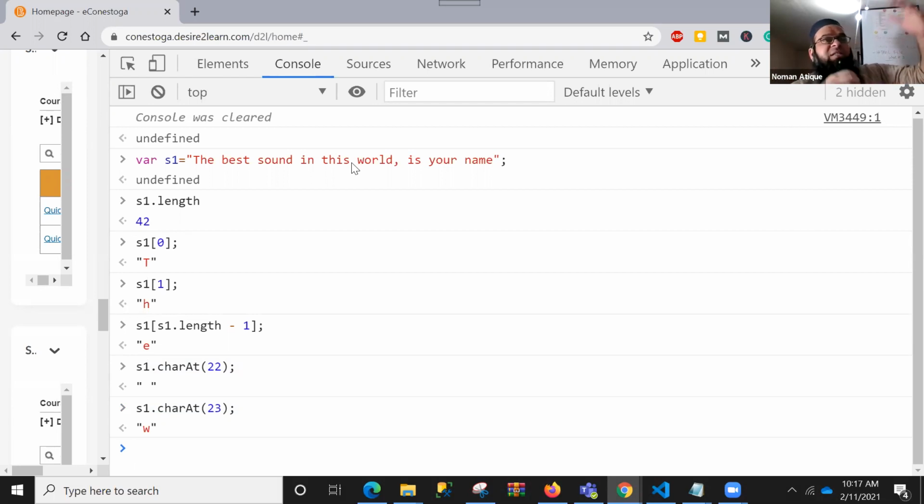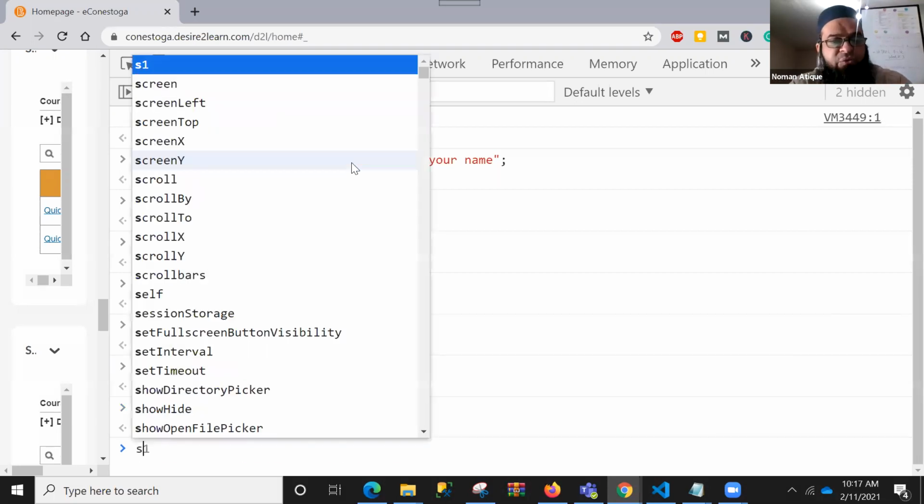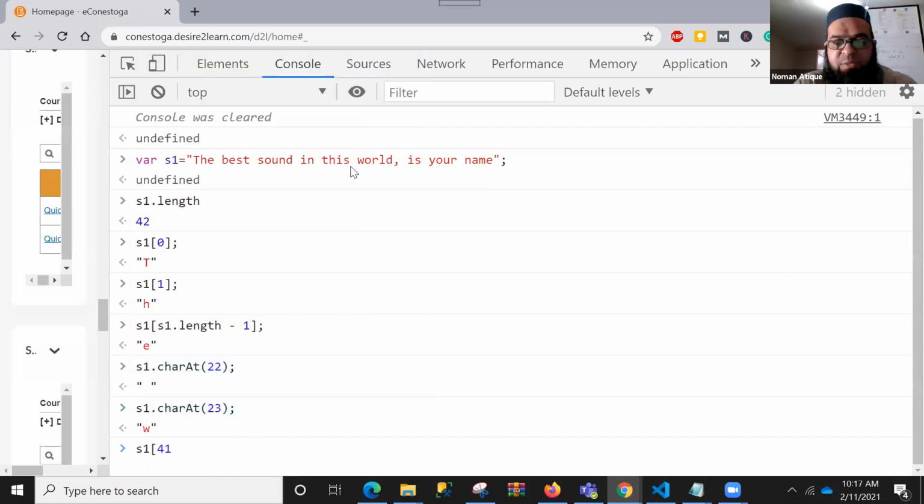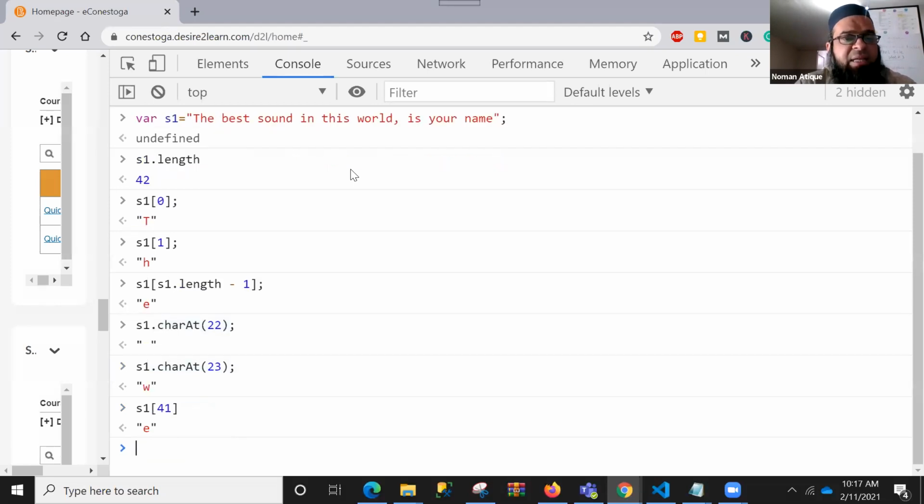S1 of 41 will give us the last character, right? Very good. So as Aravind has mentioned, if you do something like this, you will get the last character. But again, S41 is not the appropriate way of doing it. This is the most appropriate way. Why? Because we don't know the length of a string, and it's not always that you will be getting the same string. The string would be different. That makes sense, Aravind?